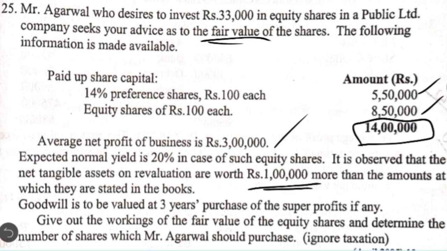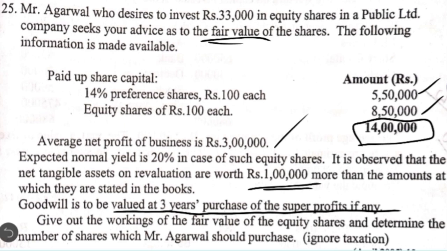But coming to goodwill, in the previous question the goodwill value of 84,000 was directly given in the question. But for this question we have to calculate the goodwill at 3 years purchase of the super profits if any. We have to find out whether this company has goodwill based on the 3 years purchase of super profit method. I hope you remember all the steps we follow under the super profit method to calculate the value of goodwill.